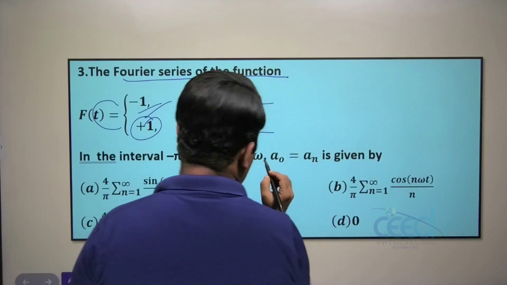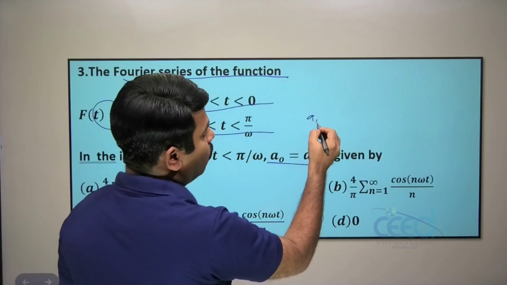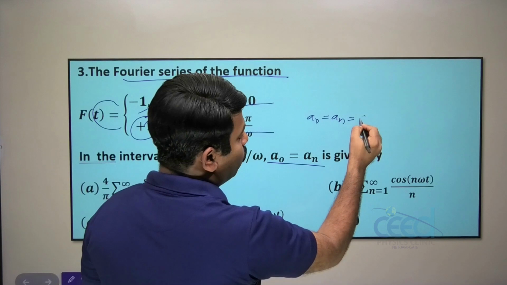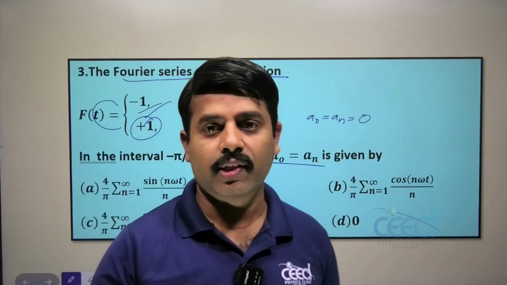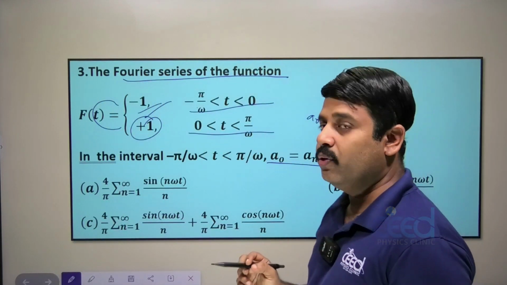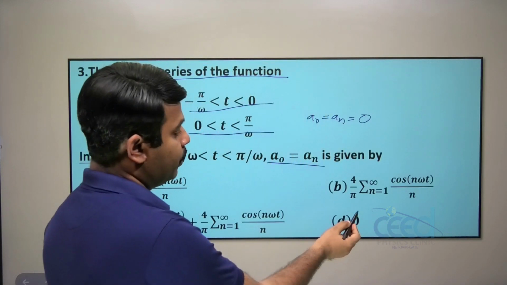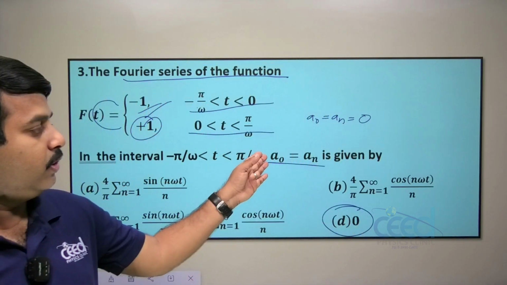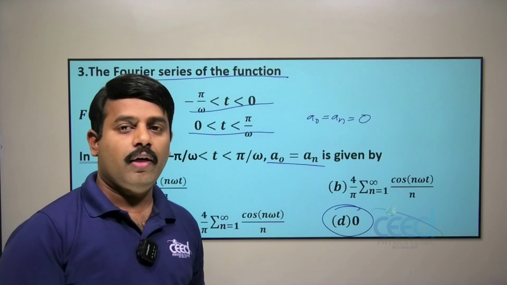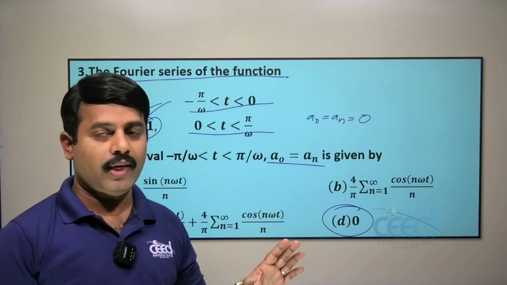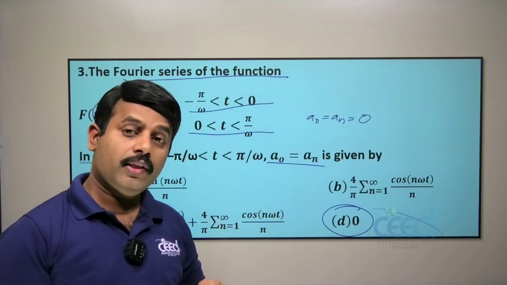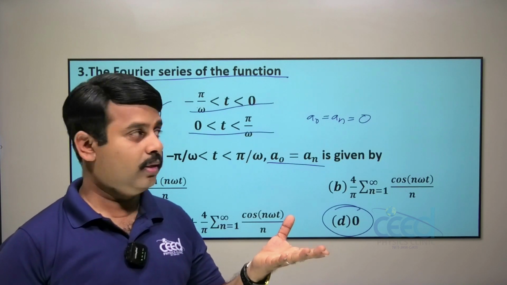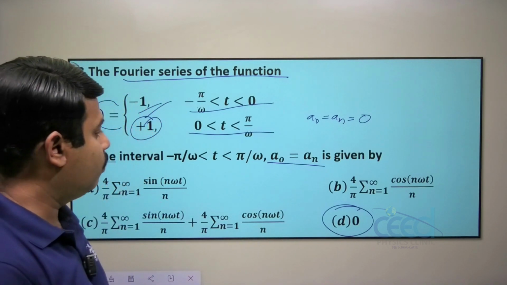If the function is odd, what did we study? a0, an value equal to 0, that we already studied in the theory section, right? So directly you can write the answer as 0. a0, an value is only 0 if the function is odd. If the function is even, then bn value is 0. Where an, bn and all, what?